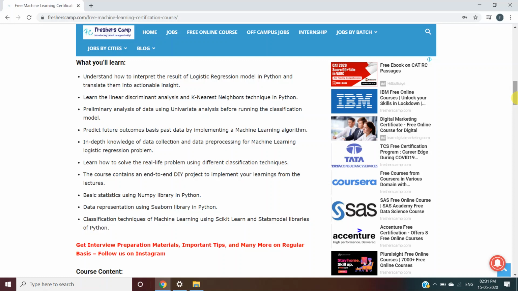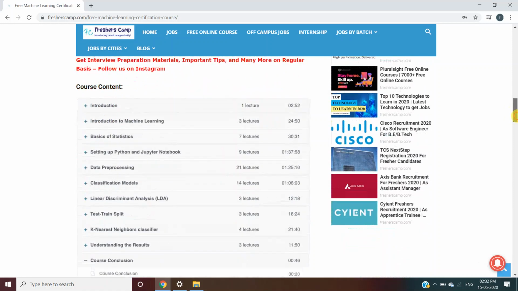In-depth knowledge of data collection and data pre-processing for machine learning logistic regression problems. Learn how to solve real-life problems using classification techniques. The course contains an end-to-end DIY project to implement your learnings from the lectures. Basic statistics using the NumPy library in Python. Data representation using the Seaborn library in Python. And classification techniques of machine learning using the scikit-learn and statsmodels libraries of Python.